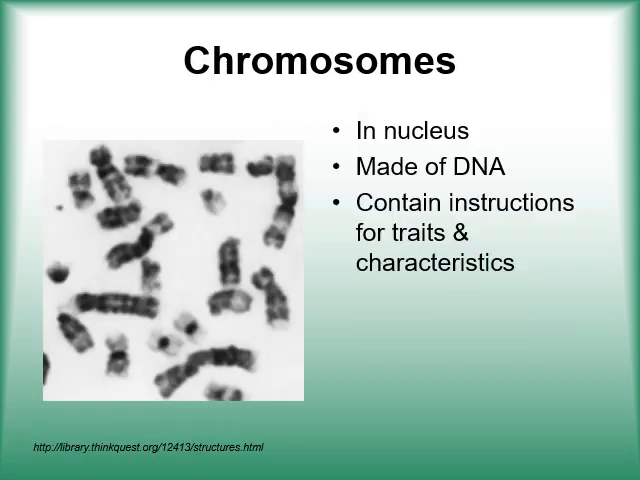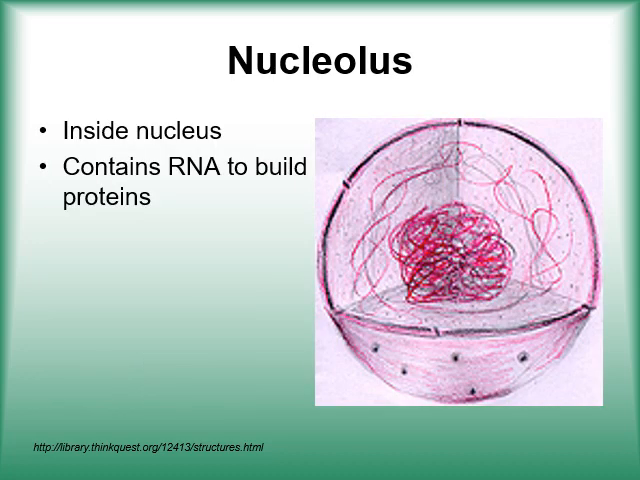Nucleolus. Okay, chromosomes. A nucleus made up of DNA contains instructions for traits and characteristics. In a DNA molecule there is information of the whole body which transfers from one generation to the next in the form of genes. Okay, nucleolus. Inside the nucleus there is a point called the nucleolus. It contains RNA to build protein inside the nucleus.